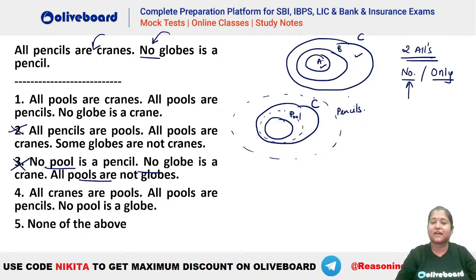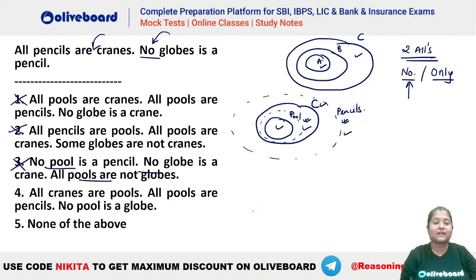Now the first one, we have seen that this was pool, this is your crane. So all pools are crane, but then we have all pools are pencils. So pencils can be like this also, but pencils can be outside crane as well, because pool has to be inside pencils. It is not said that this crane has to be inside pencil. So here, all pencils are crane. That is a possibility when you take your pencil as the inner circle. But if pencil is the outer circle, you will see that all pencils are crane is not happening. That means ये भी गलत हो गया, है ना?